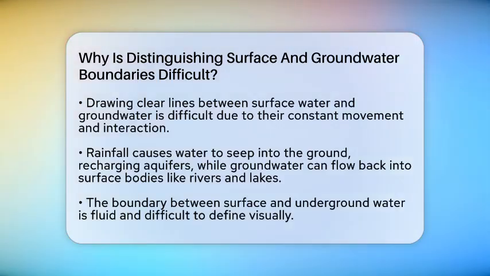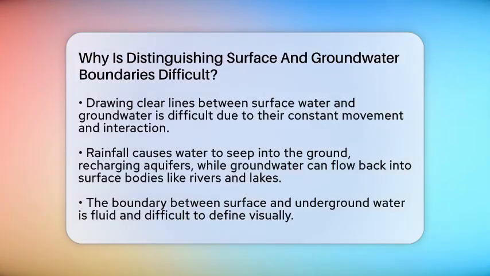When it rains, water can seep into the ground, recharging underground aquifers. At the same time, groundwater can flow back into rivers, lakes, or wetlands. This ongoing exchange creates a fluid boundary that's not easy to see or define.